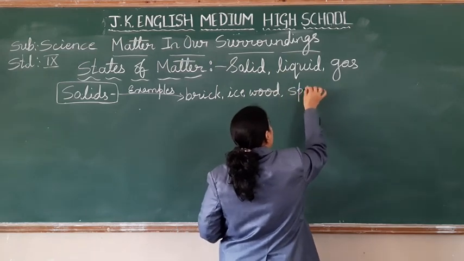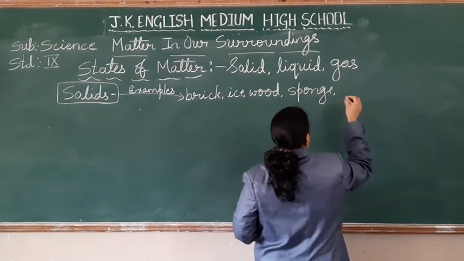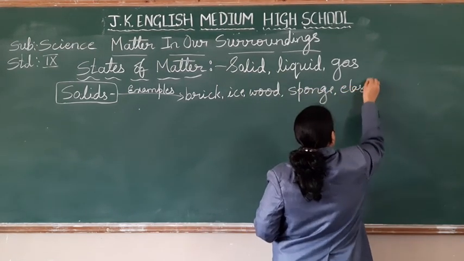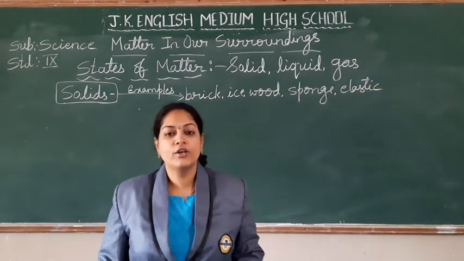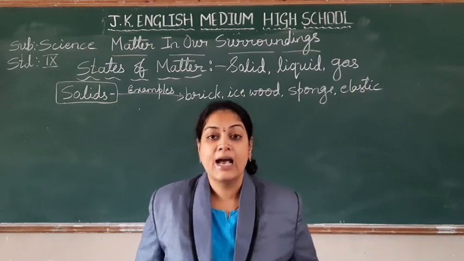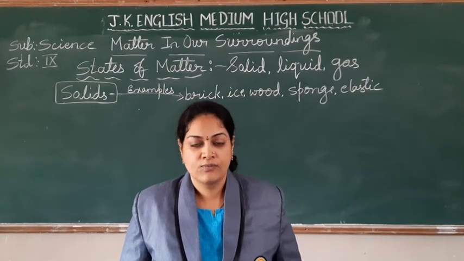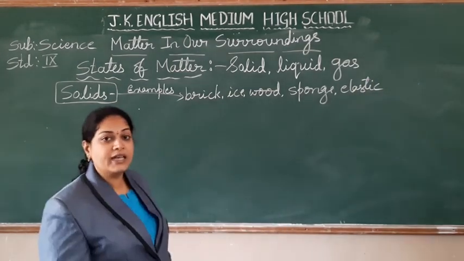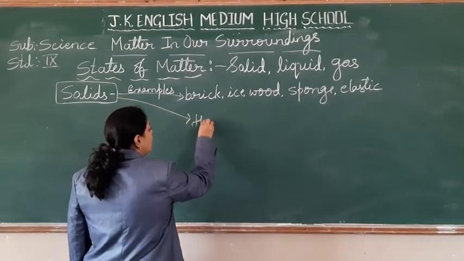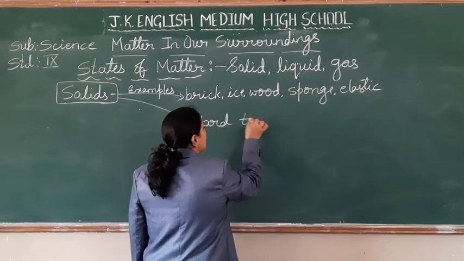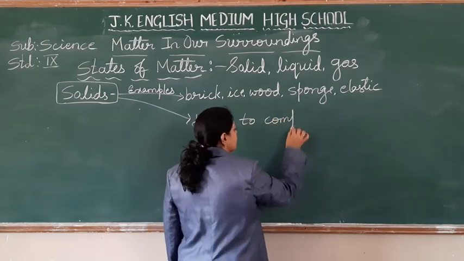It may be a sponge. It may be an elastic. Yes or no? So these are all examples for solids. So how is the nature of solids? Hard to compress.